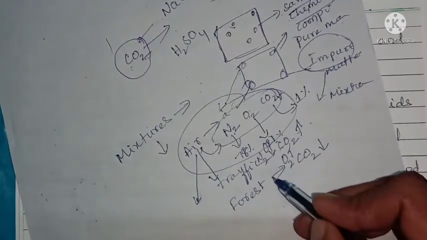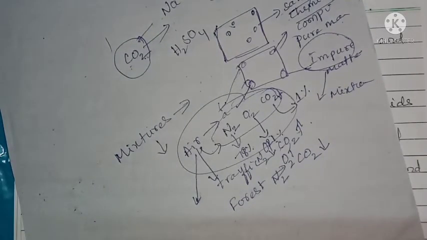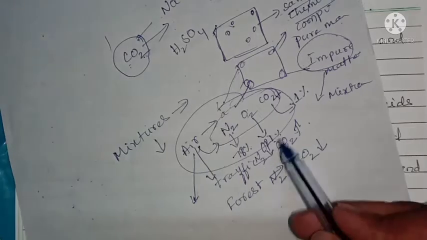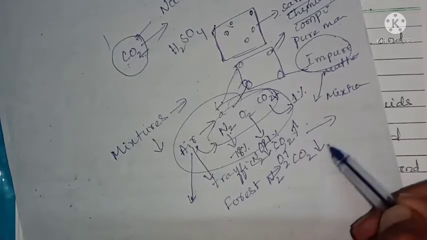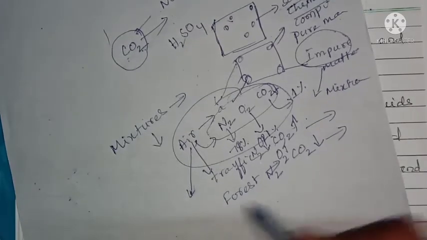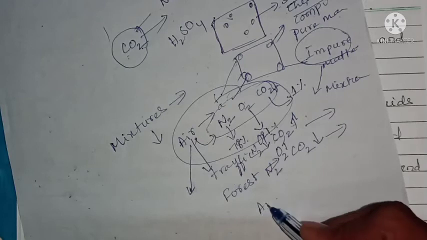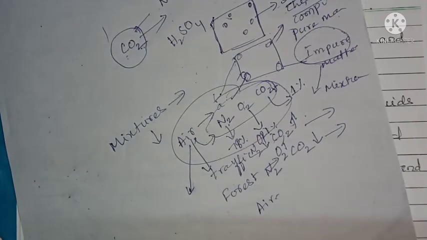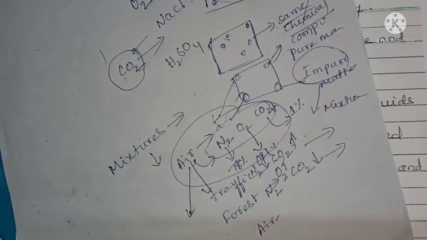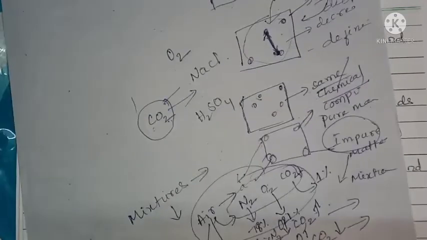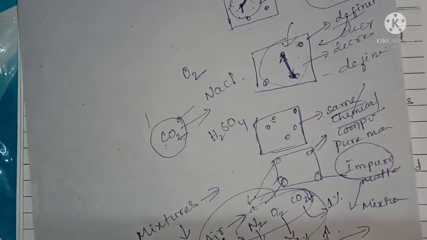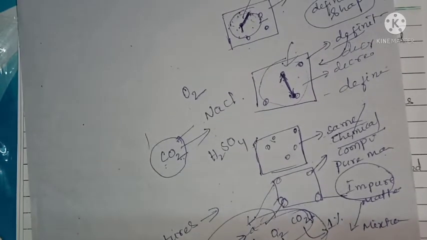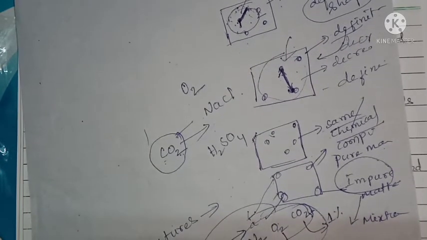Let us consider the nitrogen concentration is the same, but there is a change in the concentration of oxygen and carbon dioxide in a traffic area and in a forest. It means air does not have a definite composition, because of that we say air is a mixture. Anything which has different composition, we call a mixture. It is not pure. Air is matter, but it is impure matter because its composition changes.